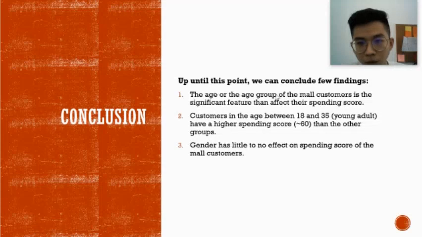In a nutshell, we can conclude a few findings. First, the age of the mall customer is the most significant feature to determine the spending score of the customers. Next, customers who fall under the young adult category, which is between the ages of 18 to 35 years old, would have a higher spending score than the other groups. And lastly, gender has little to no effect on the spending score of the mall customers.